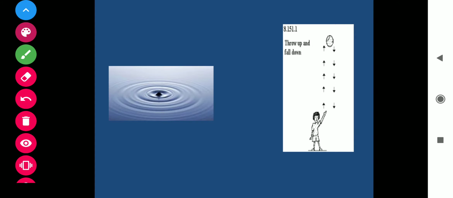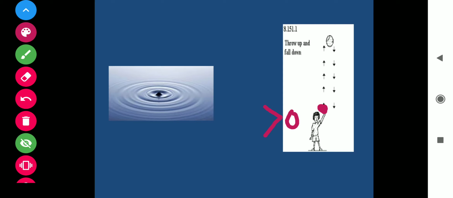Retardation. See, initially when I throw the ball, I give it some speed, so its initial speed is greater than 0.